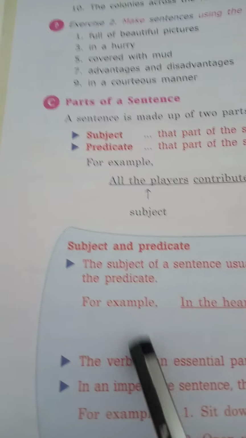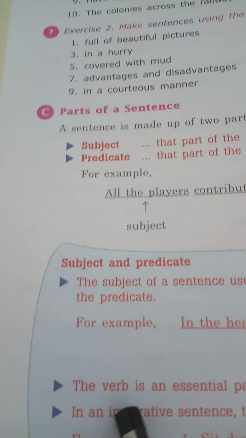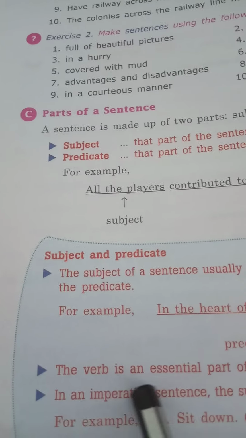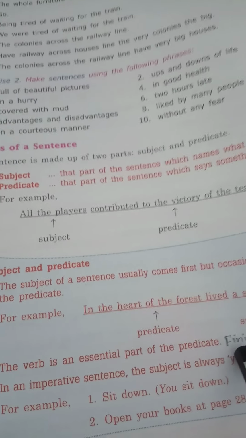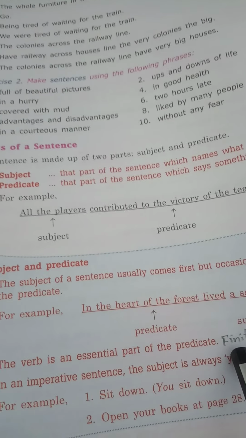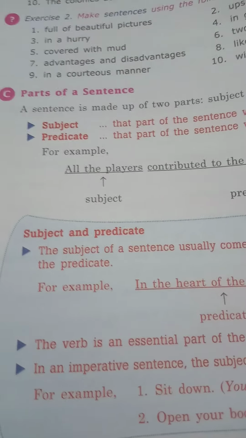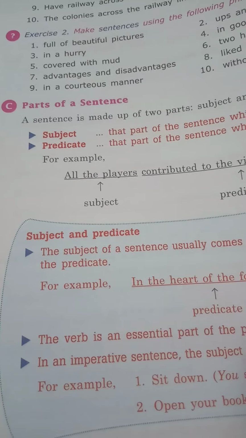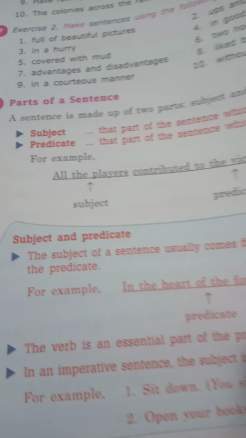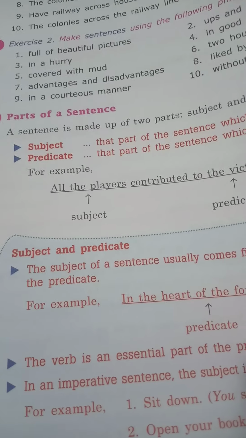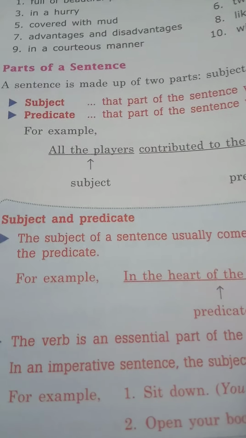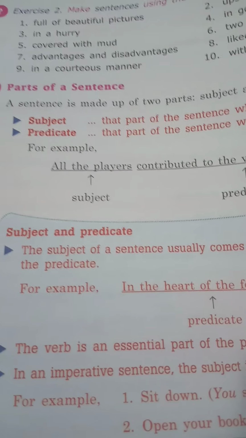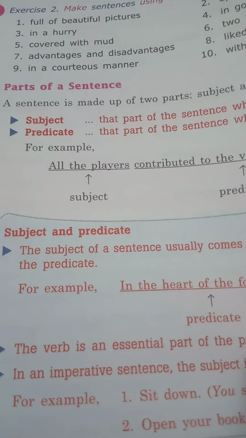Now second, in a predicate, a verb is an essential part of the predicate. You have to understand that the verb of any predicate is the essential part. That means if a sentence contains only a subject and a verb, that will be a complete sentence. For example, I go. Here I is the subject and go is the verb.